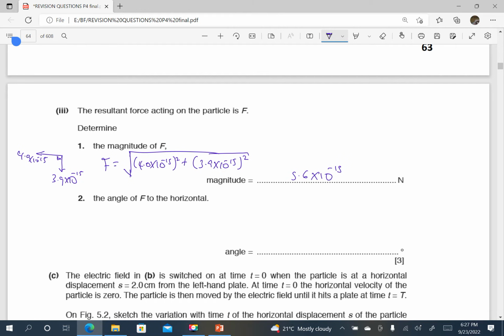Then the angle of F to the horizontal. If this is the resultant force F, we want the angle it makes to the horizontal. So this is opposite over adjacent, that is tan.